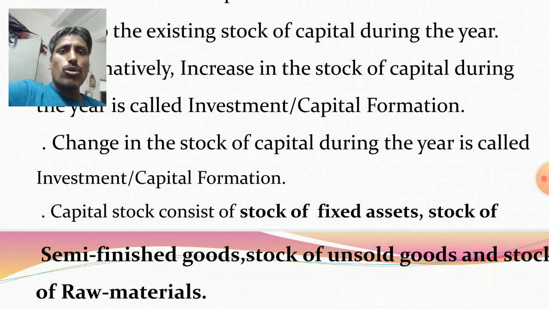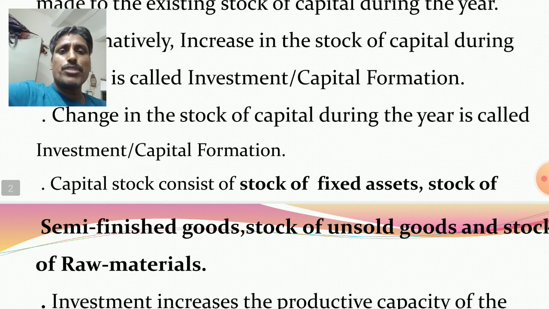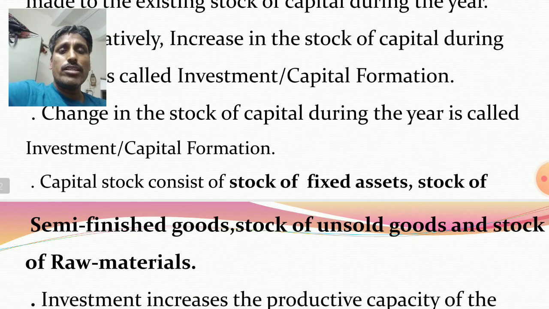So capital stock basically includes fixed assets, those type of assets repeatedly used in the production process, or those type of assets used again and again. It means machines, tools, equipments, and rooms of the plants. It is the fixed assets. Another one, stock of semi-finished goods, stock of unsold goods, and stock of raw materials. So capital stock consists of stock of fixed assets. Fixed assets means machines, tools, equipments, and rooms of the plant.